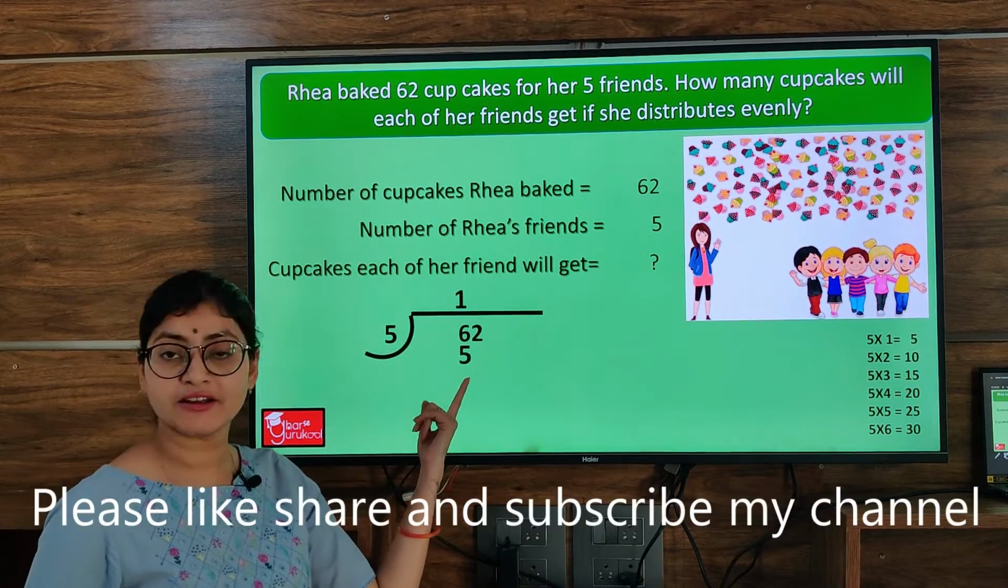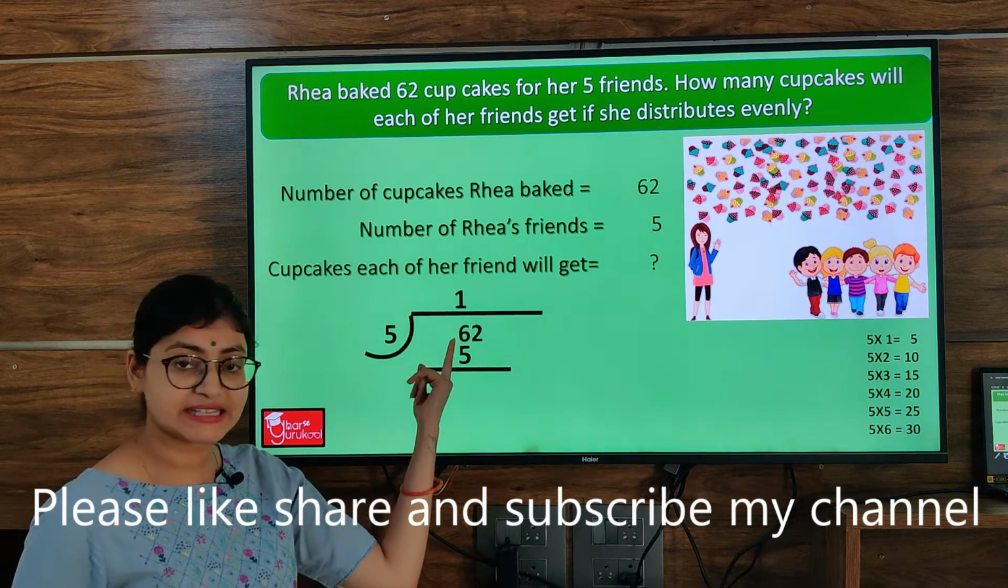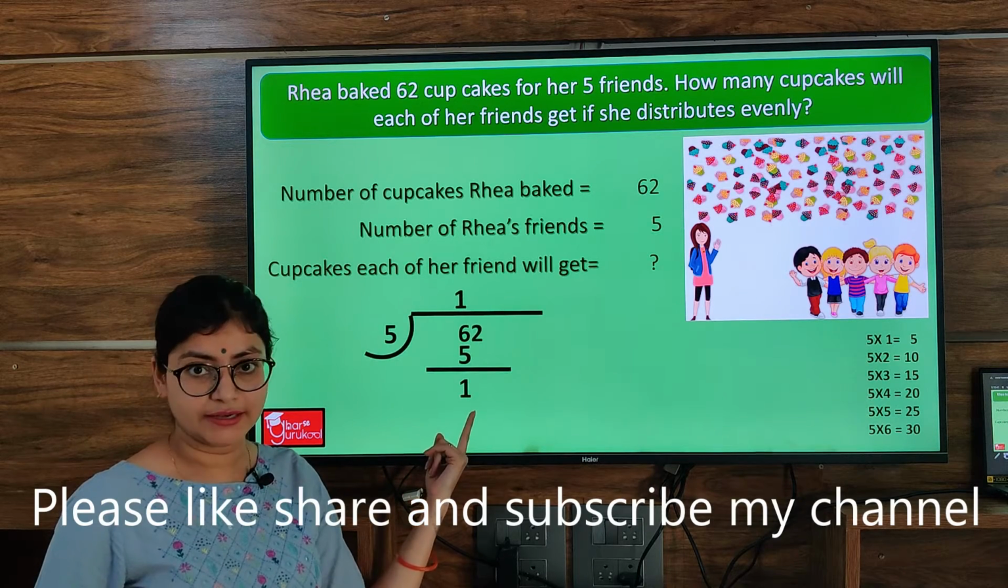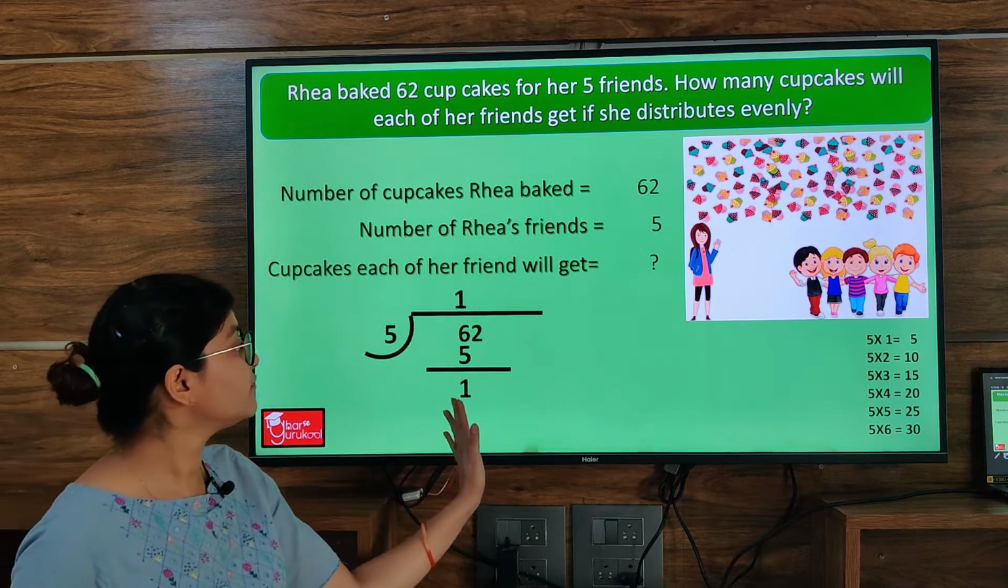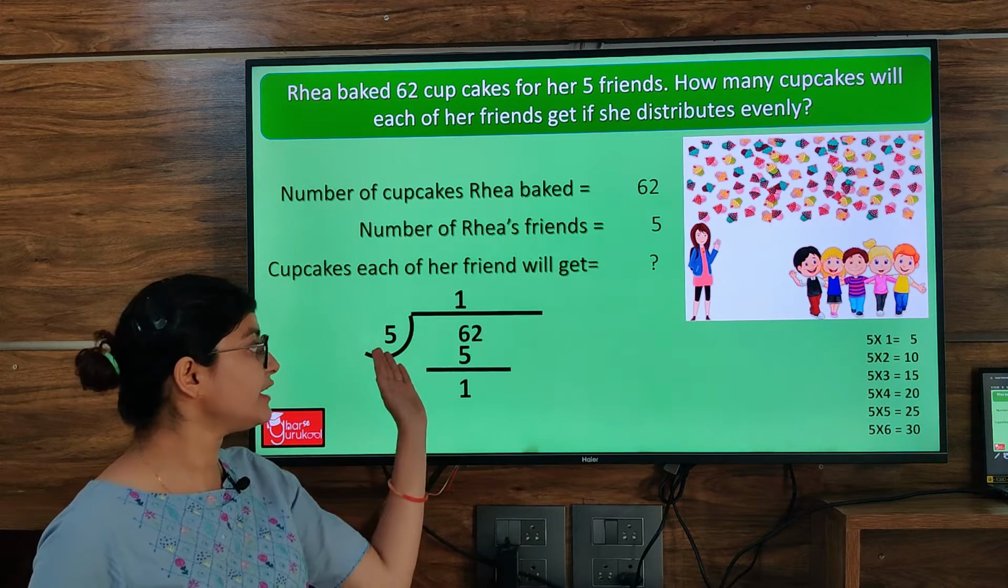5 ones are 5. Now we will subtract 5 from 6. 6 minus 5 is 1. Now we will compare 1 with 5. We have this number here now. Now we will compare this 1 with 5.